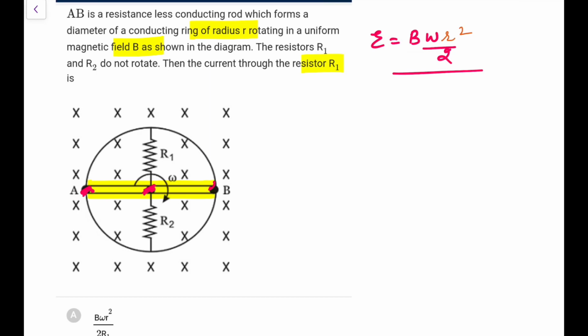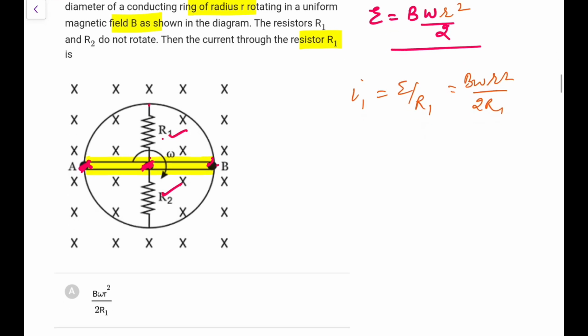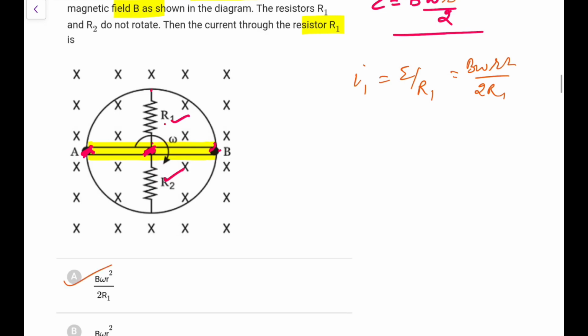Now this is connected between this point, and we know A and B will be at the same potential, so these two will be in parallel. So R equivalent would be R1 R2 upon R1 plus R2, but because they are in parallel, no need to calculate this. I can directly say current through R1 would be E upon R1, so it is B omega r square upon 2 R1. So it is option A, that's the first option you will take.